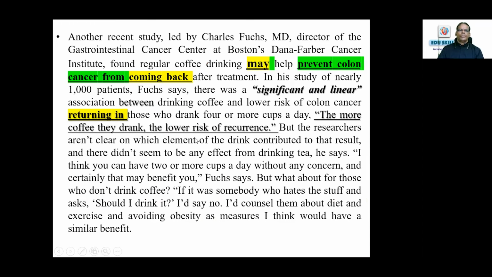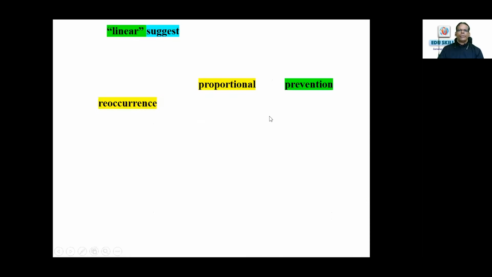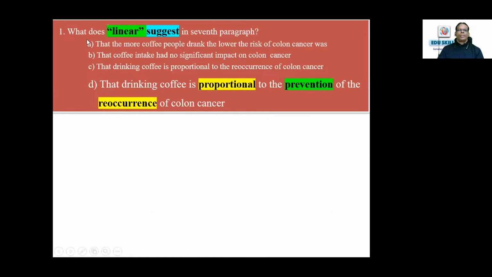So here, coffee may help prevent colon cancer from coming back. Then you have, there was a significant linear association between drinking coffee and lower risk of colon cancer returning. Coming back, returning, those things. We'll just look into that. Now you see, what does linear suggest in the 7th paragraph?